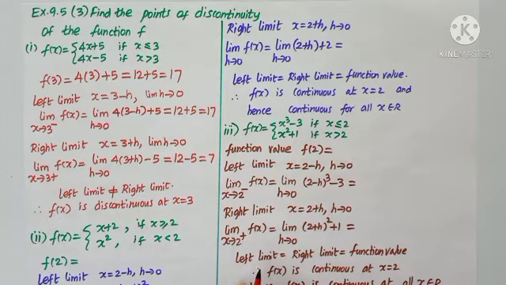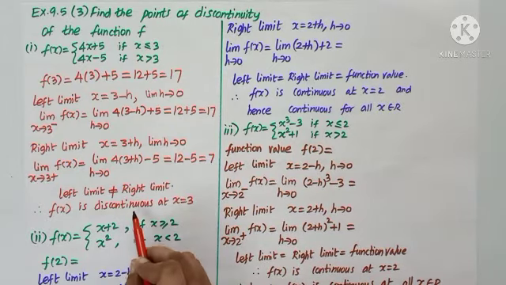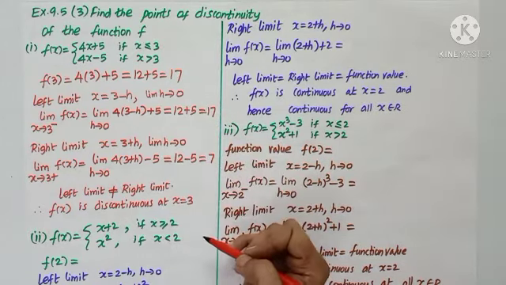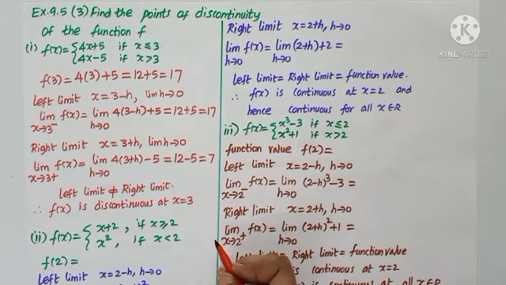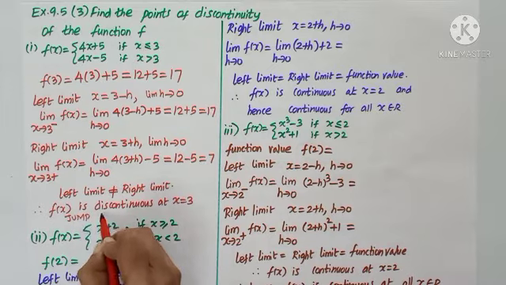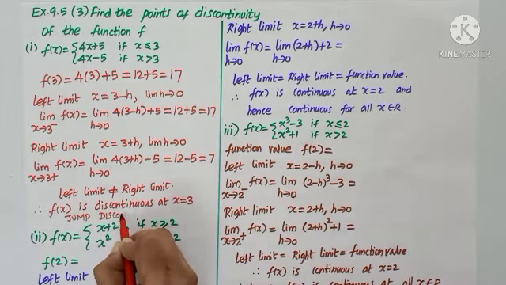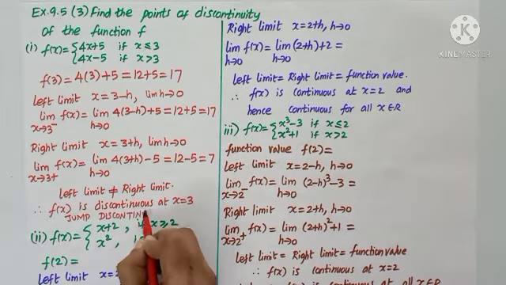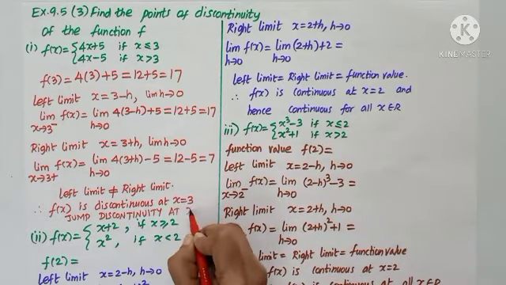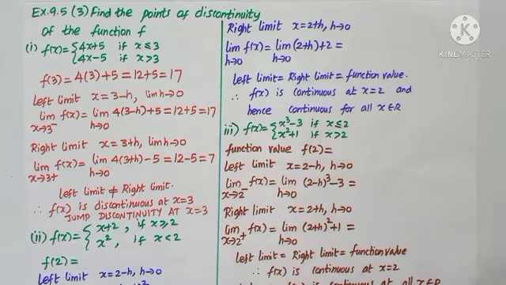So we say f of x is discontinuous at x is equal to 3. Because left and right limits are not equal, I can declare this as jump discontinuity. Remember, whenever the left and right limits are not equal, we can call it a jump discontinuity at the point x is equal to 3.